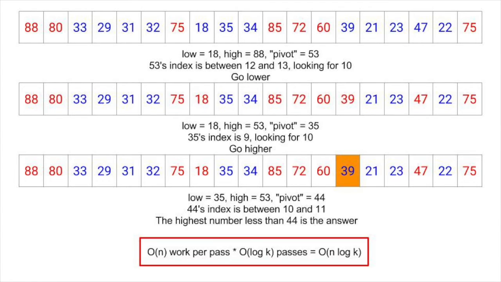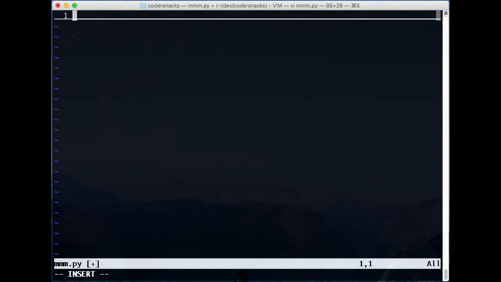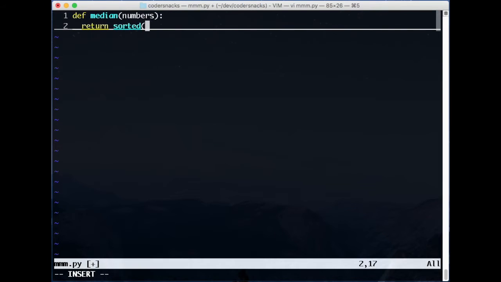This approach takes O of n log k time. We iterate over the list each time, which is O of n, and we do it log k times, where k is the difference between the minimum and the maximum. So, we can see there are a number of ways to do this, depending on your time and space constraints. Make sure to keep in mind your use case, however. The easiest thing to do here is sort and look for the middle.